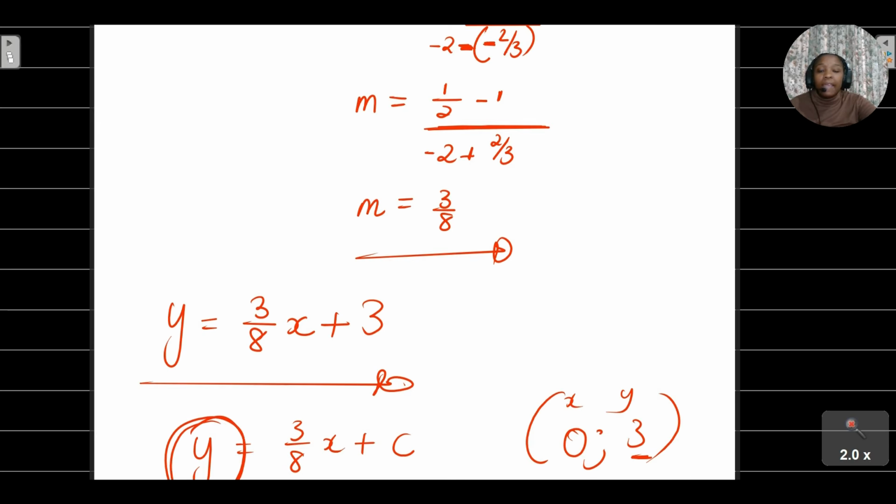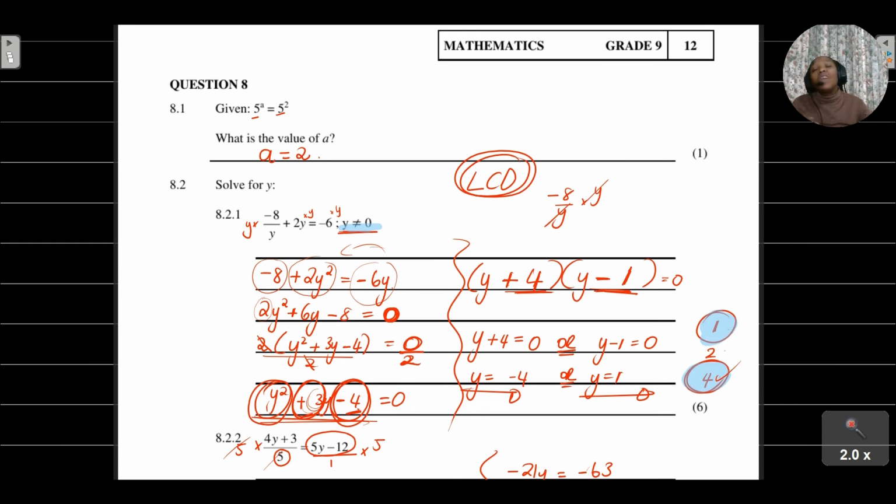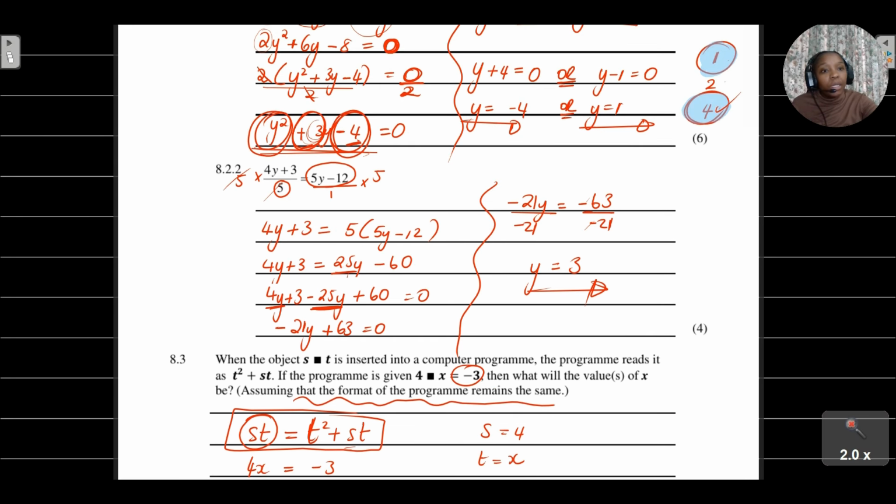Also, if we're trying to solve for y, or you're trying to solve for an unknown variable, and you've got a fraction, you need to remember that you need to multiply right through by the lowest common denominator. So please take note of that. Please also remember this question paper is just for us to remind us of concepts that we need to know before we enter our paper 1 session.